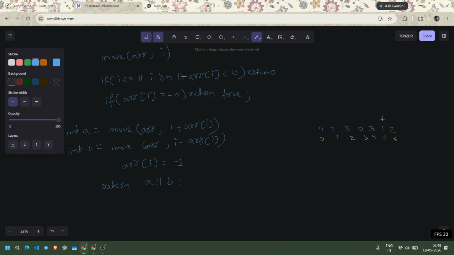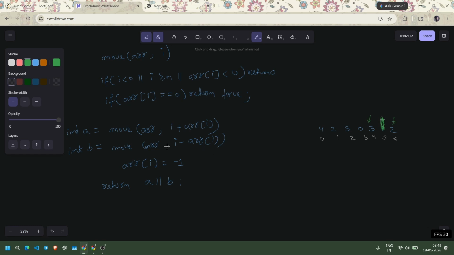Is 5 out of bound, or is the value at 5 less than 0? No, it isn't. So is array of I equal to 0? No, it isn't. So what we have to do is just mark it as visited. Okay, so first mark it as visited, and move to index I plus a, that is one left and one right.